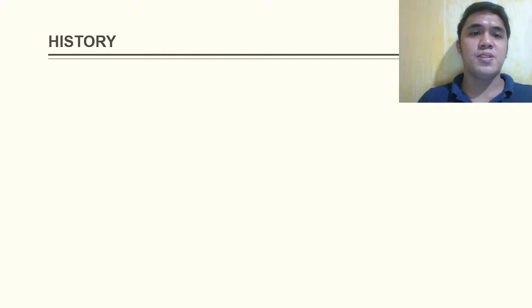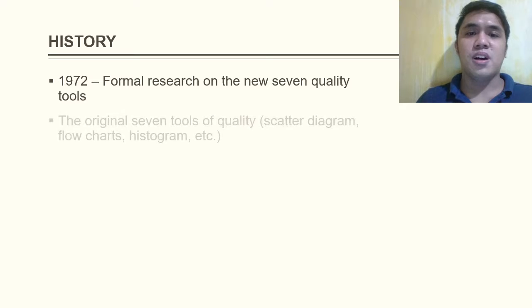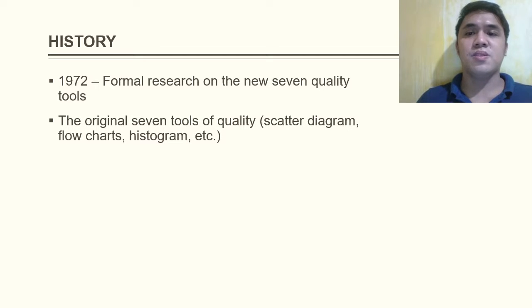To give you the history, formal research on the 7 new quality tools began in 1972 as part of the Japanese Society of QC Technique Development meetings. It took several years of research before the 7 new tools were formalized. The original 7 quality tools, like the scatter diagram, flowcharts, and histogram, were adequate for data collection and analysis. However, the new tools allow for more identification, planning, and coordination in finding a problem solution.